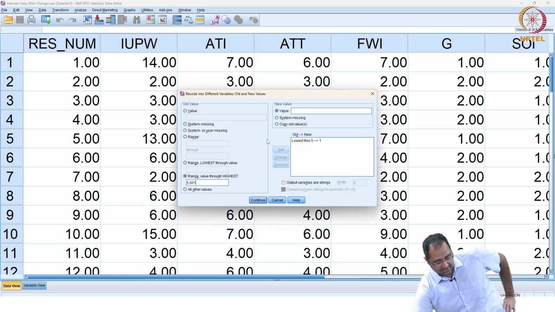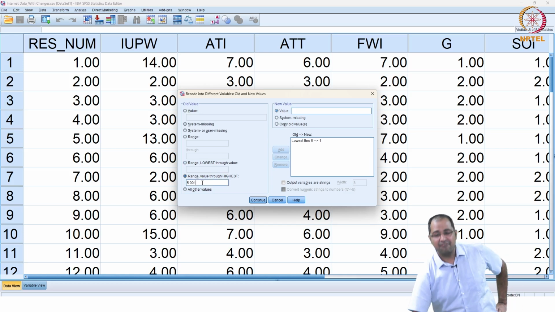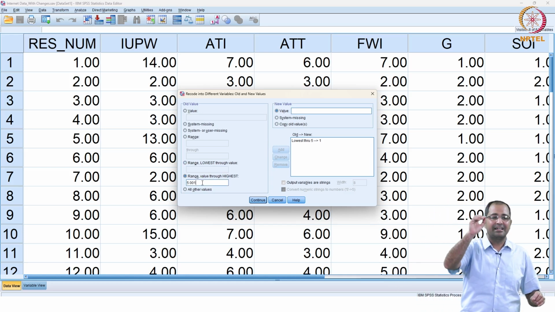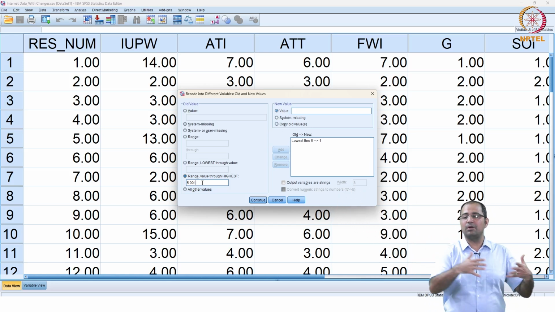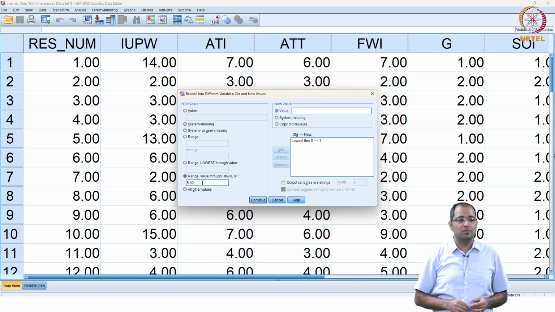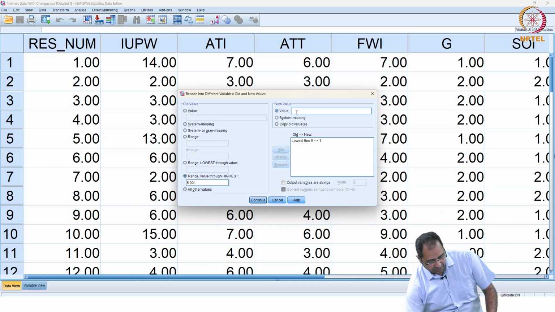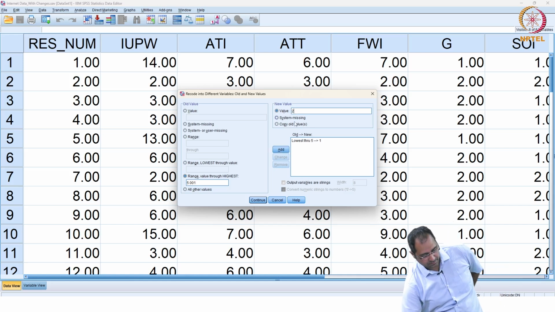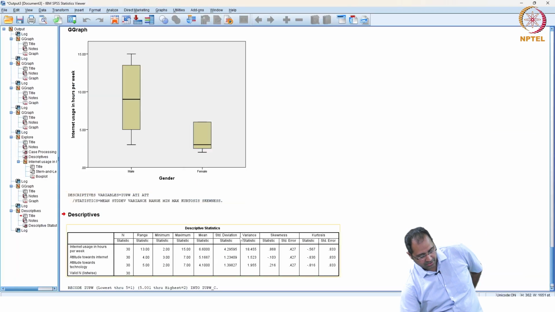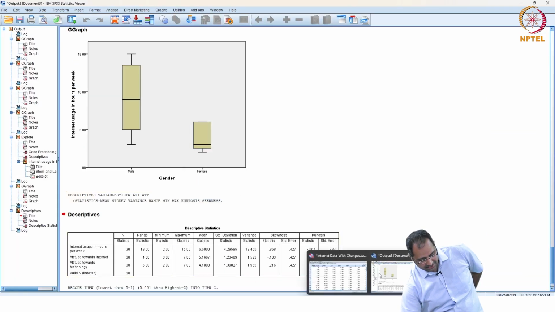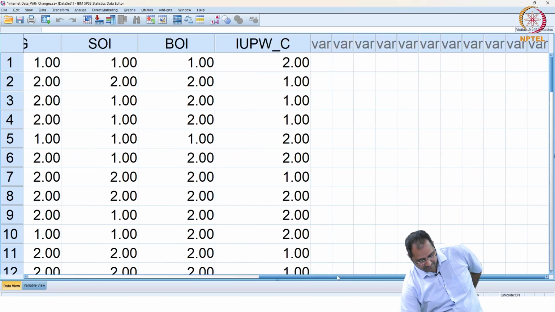Then 5.001, range value through highest, which means greater than or equal to this value; lowest was less than or equal to this value. So we say value 2, click on add and click continue, click OK. You have a new variable created, which is categorical.